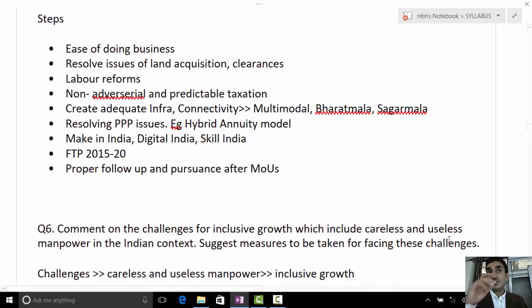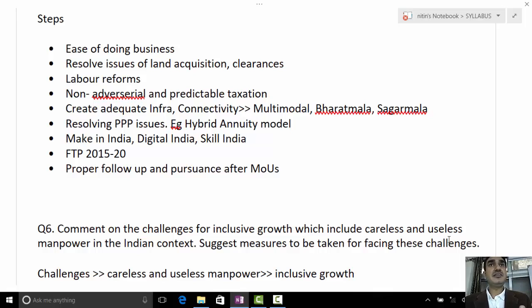Going for Make in India, Digital India, Skill India, because they will invest when they find people are skilled, when they find our industries are capable enough, competitive enough, right? When they find there is an adequate technology platform as well in terms of Digital India.